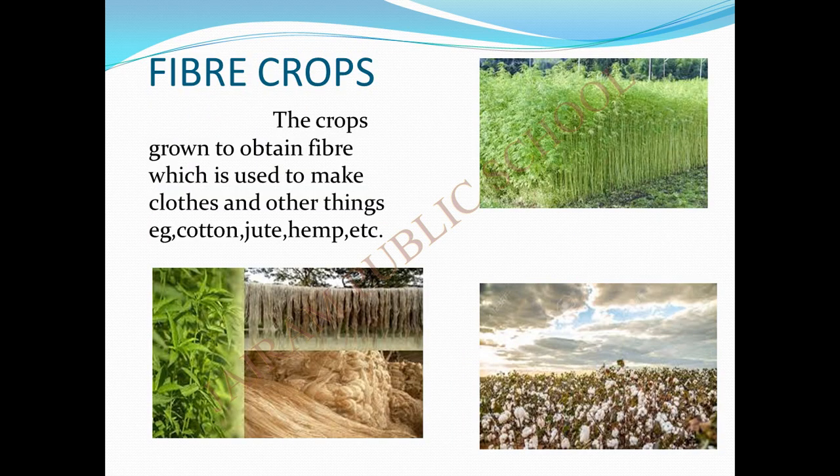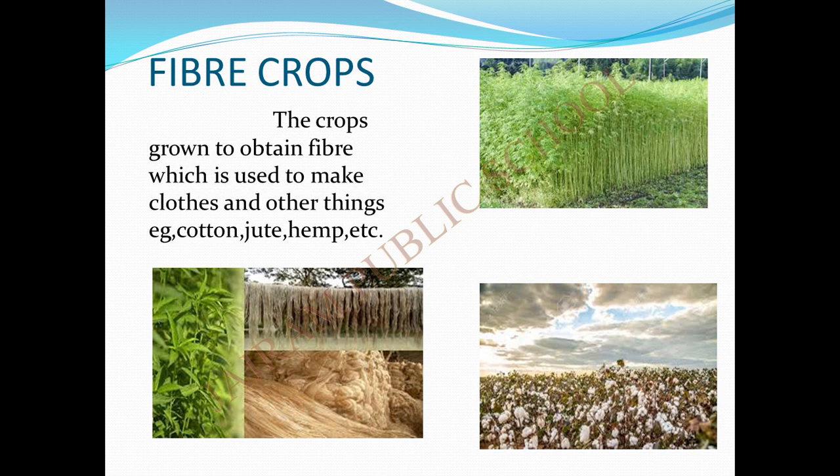The next one is the fiber crops. The crops grown to obtain fiber are called fiber crops. For what purpose are we using the fiber? We are using it for making cloths and for other purposes. Example, cotton, jute and hemp. From these types of plants, we get the fiber. See, look at this cotton plant. We take the cotton from the cotton plant and make the cloths.